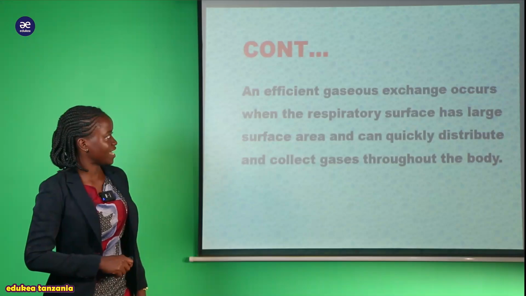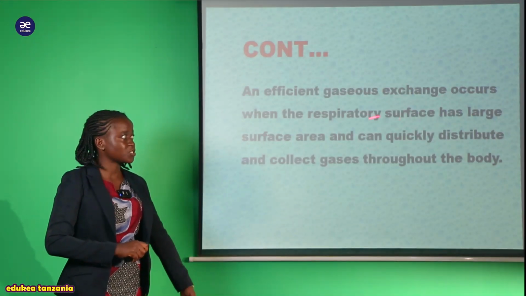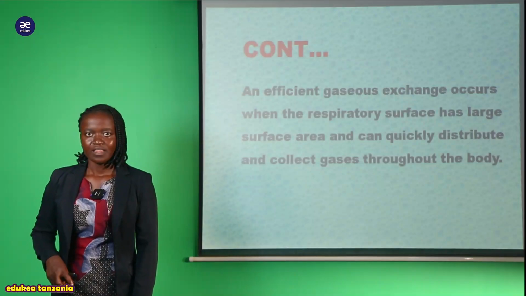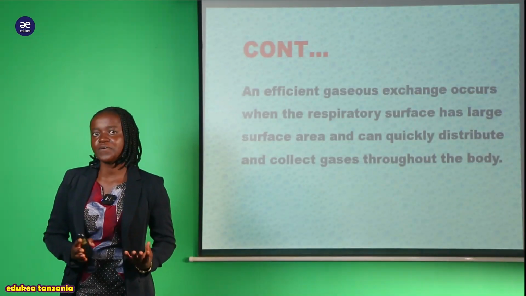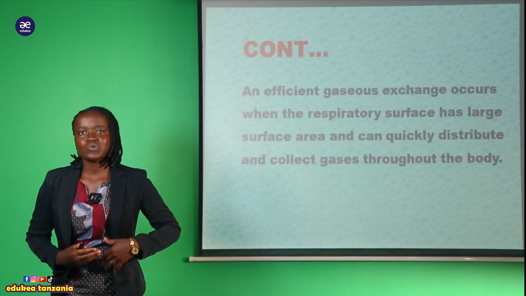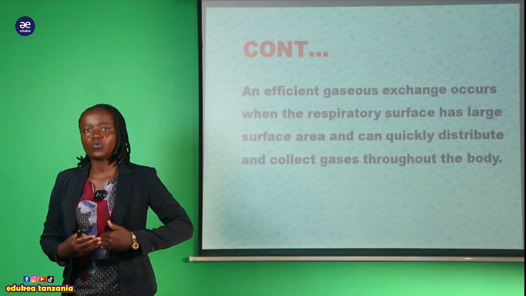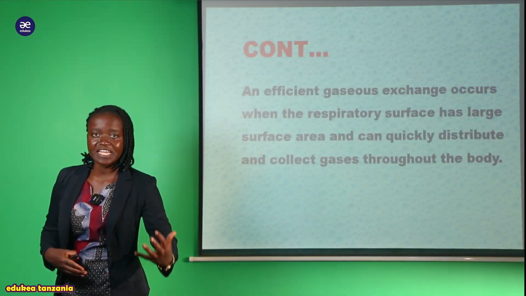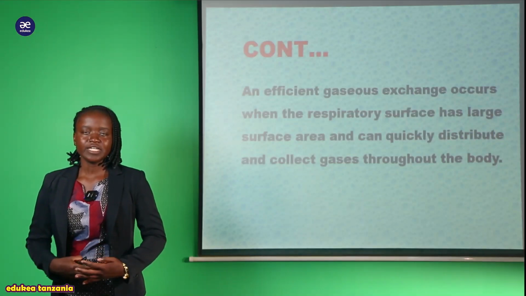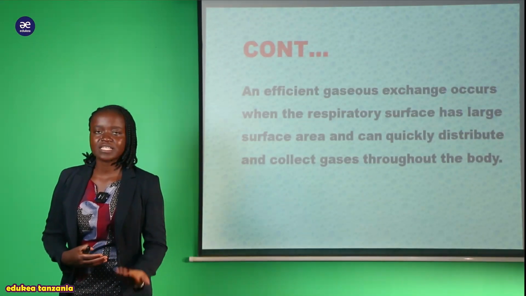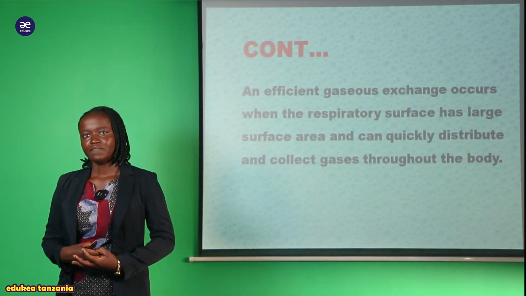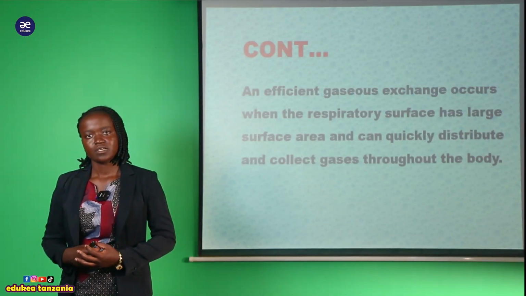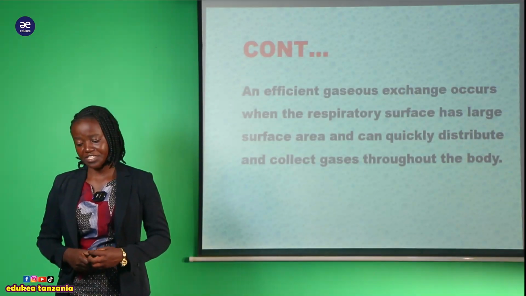And that's why you can see that it occurs when the respiratory surface has a large surface area. The large surface area which is found within the lungs is where it allows proper or quick diffusion of gases, that is carbon dioxide and oxygen, into the body and outside the body, very quickly and very fast. Hiyo ndio efficient gaseous exchange.